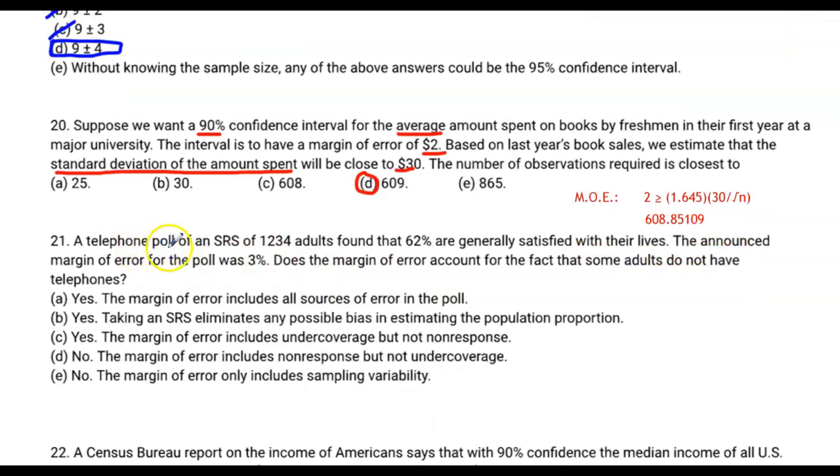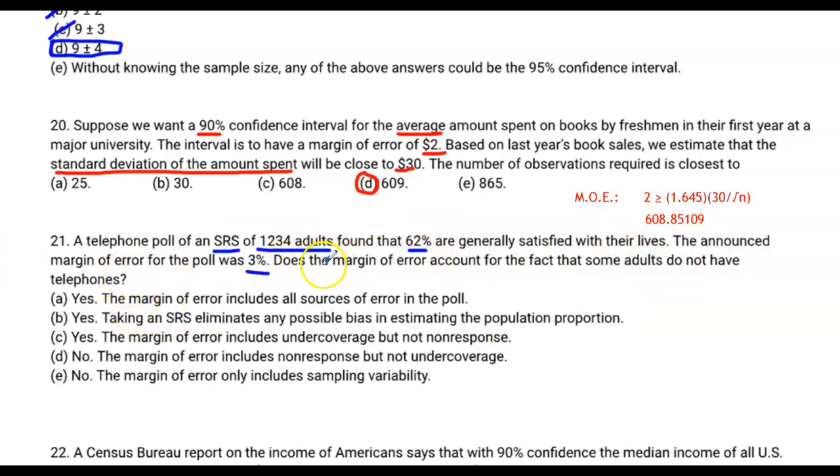All right. Next, a telephone poll of an SRS, remember that simple random sample, of 1,234 adults, a very nice number there, found that 62% are generally satisfied with their lives. Oh, so that's about 2/3. The announced margin of error for the poll was 3%. Does the margin of error account for the fact that some adults do not have telephones?